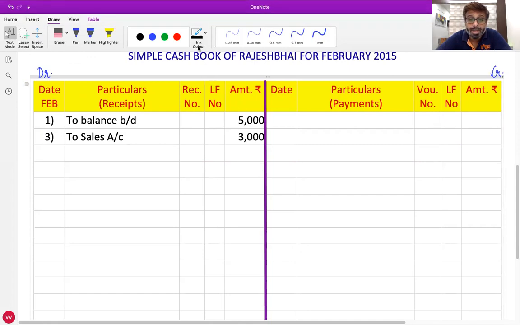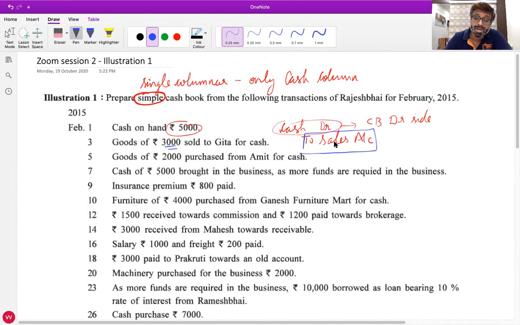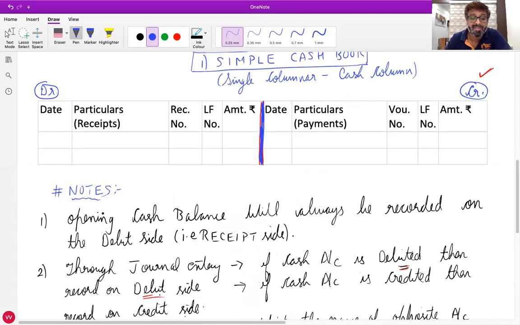No. Dhruvi from Pratap Nagar, please unmute yourself. Yes, sir. Dhruvi, did you understand this journal entry, beta? Cash account debit to sales? Yes sir, but the first one I did not understand what you are saying. This first one, yes sir, cash on hand. See this, I made you write yesterday. Can you read this loudly? First note, beta.